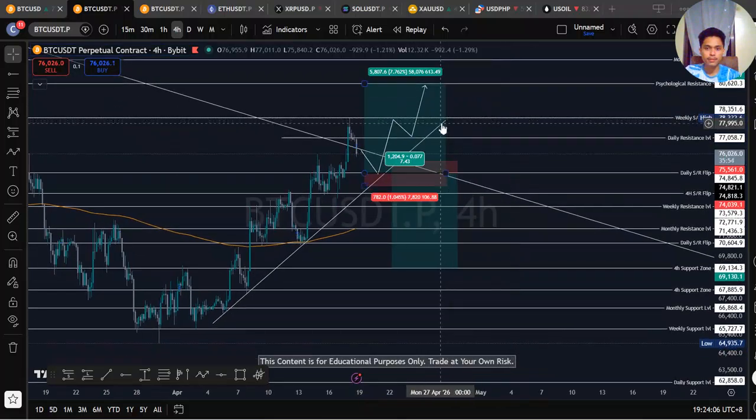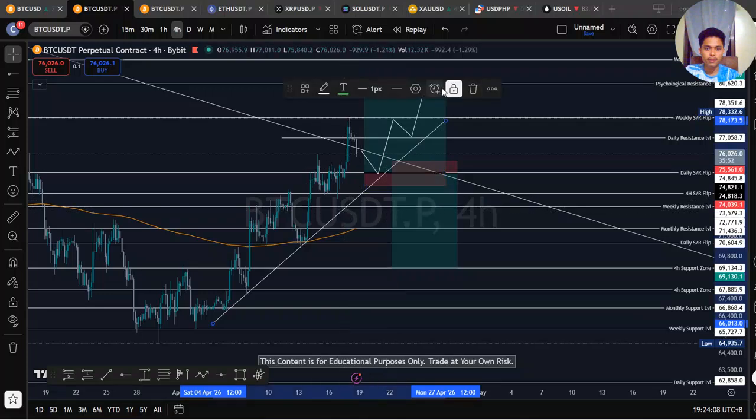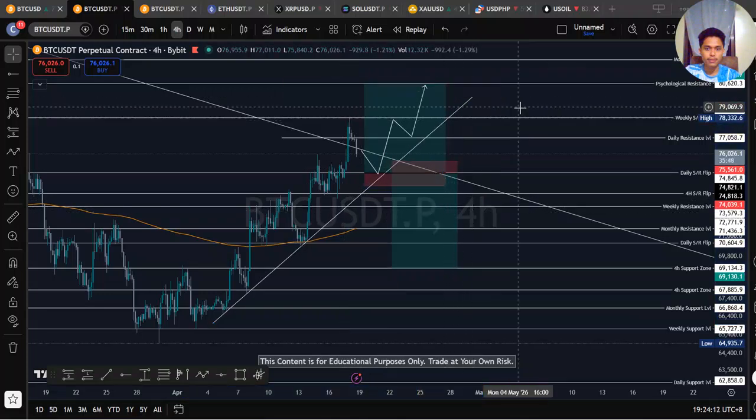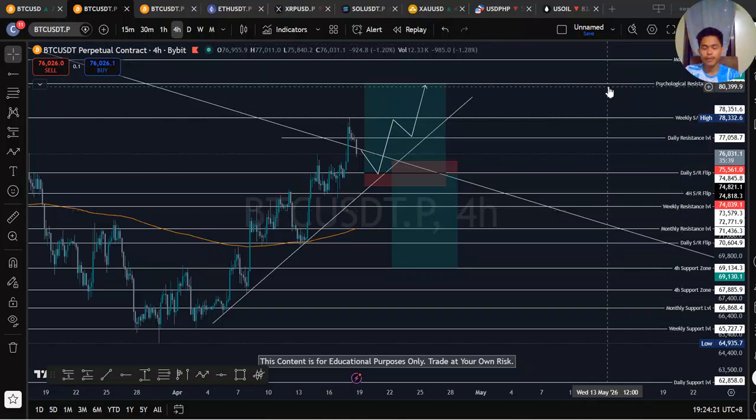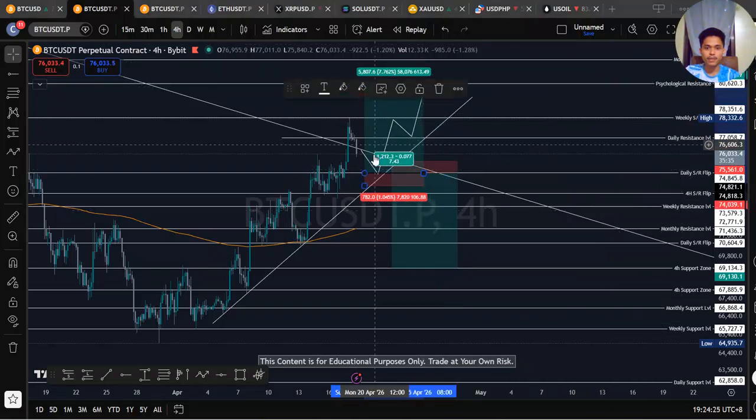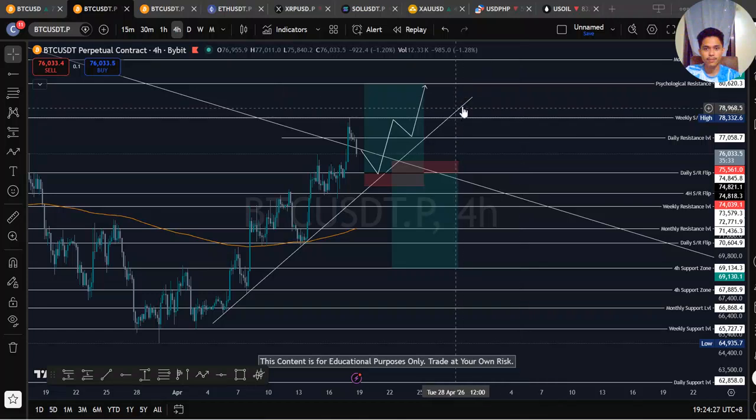But if this trend line, what happened to my camera, man? Okay. But if this trend line gets broken down, we will be shorting.